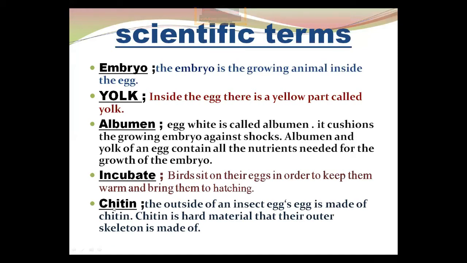Now, chitin. This is the last term, chitin. The outside of an insect egg is made of chitin. Chitin is a hard material that their outer skeleton is made of. Okay?